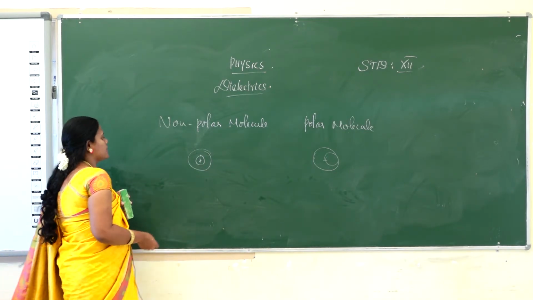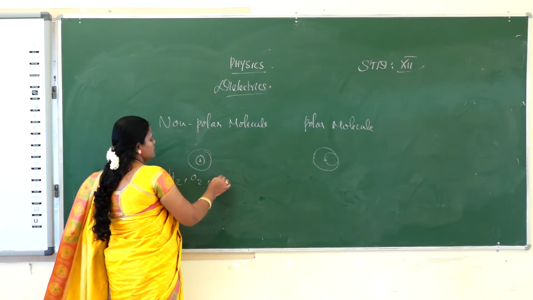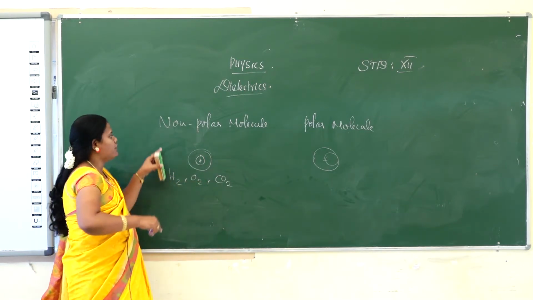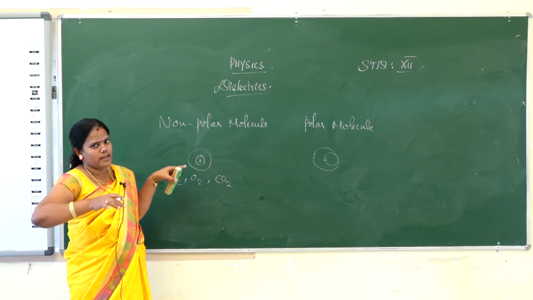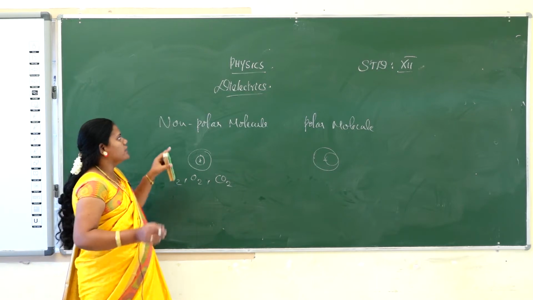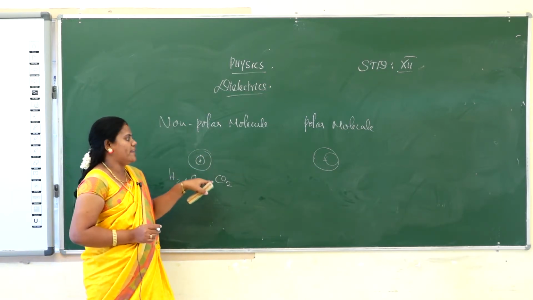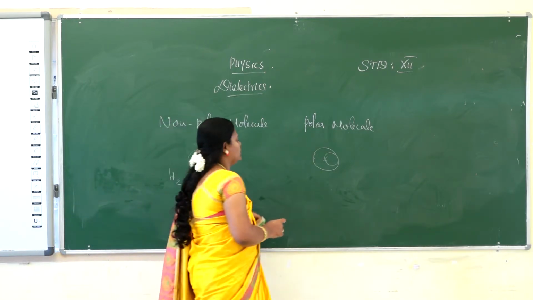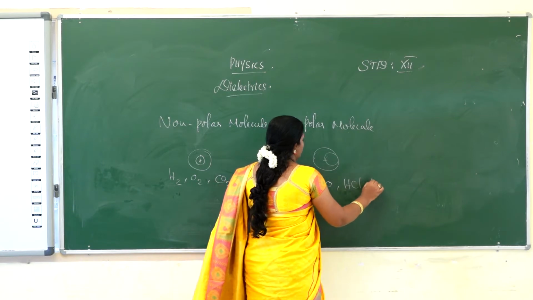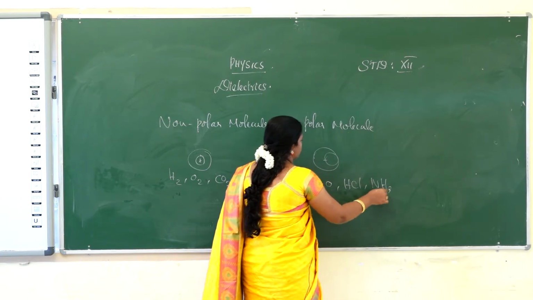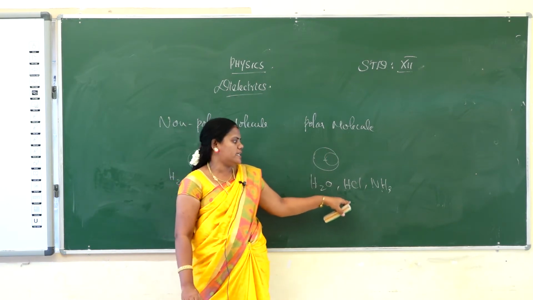And what are the examples? Mica, ebonite, glass and so on are the dielectrics. The examples of non-polar molecules are H2 and CO2. The examples of polar molecules are H2O, HCl and NH3. What is NH3? That is ammonia. So the examples of polar molecules are H2O, HCl and NH3.